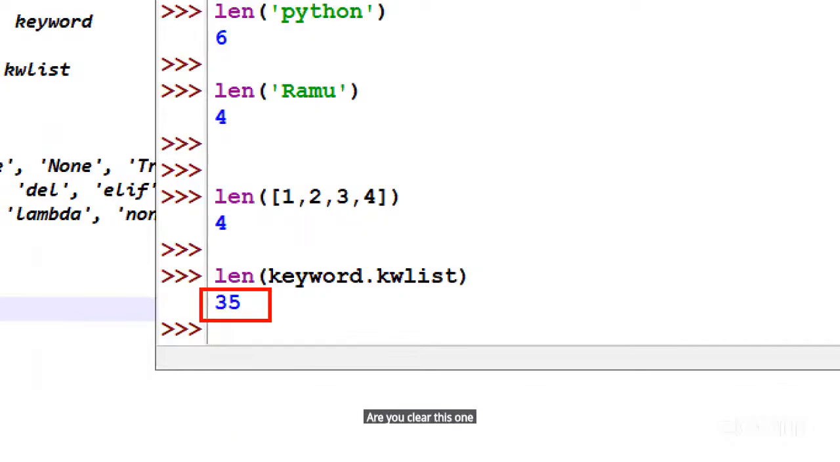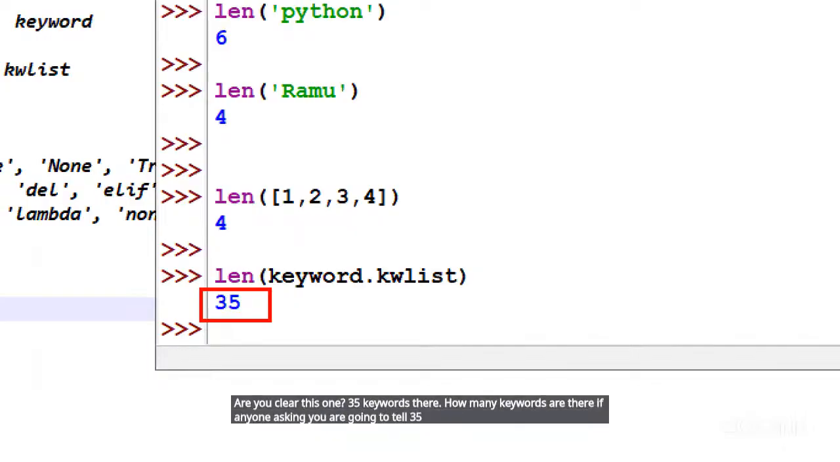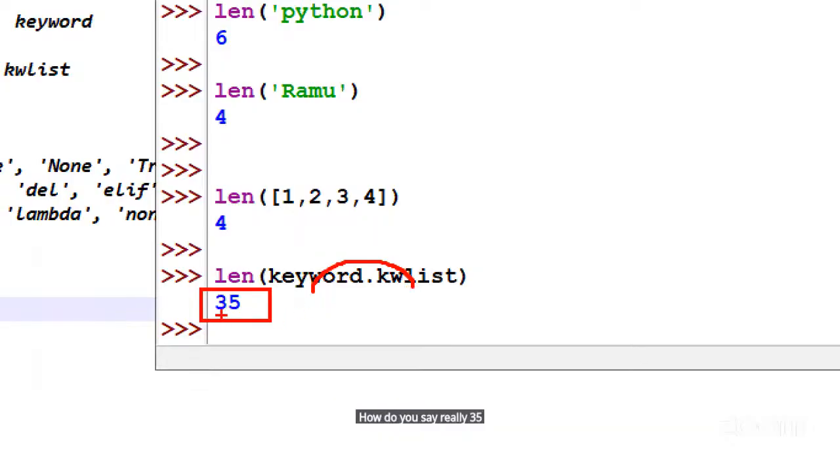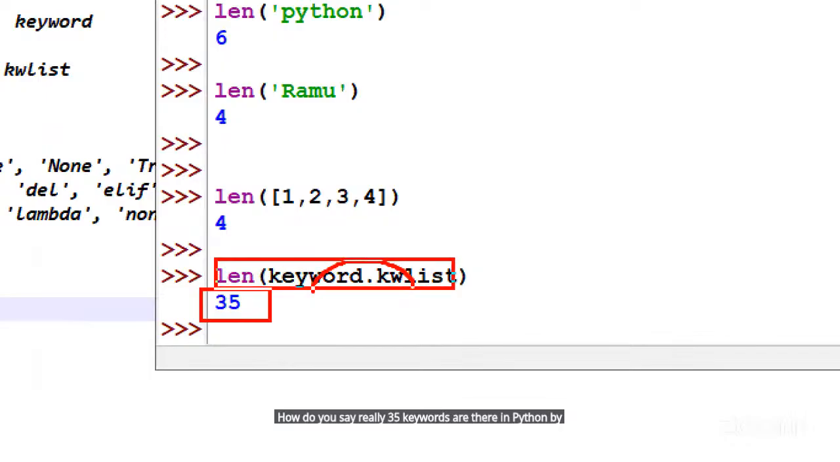35 keywords there. How many keywords are there? If anyone asking, you are going to tell 35 keywords. How to find out all available keywords? By using this keyword module related kw list argument, we can get it all. How do you say really 35 keywords are there in Python? By using this len function, we can count it if you want.